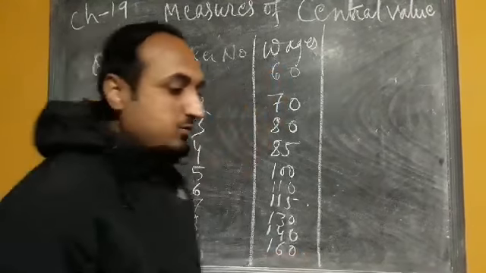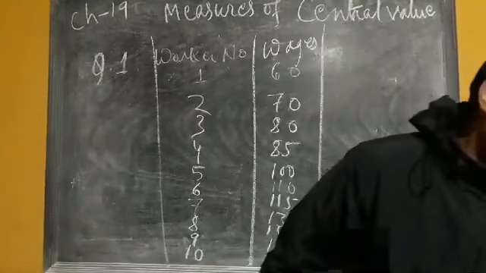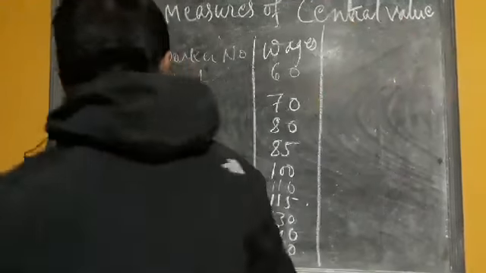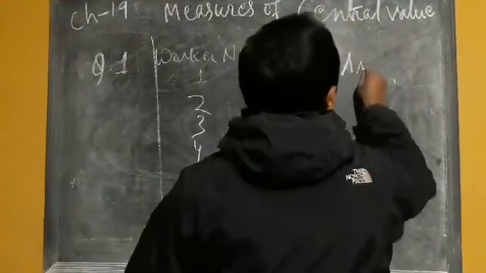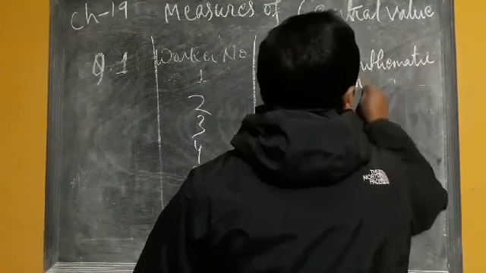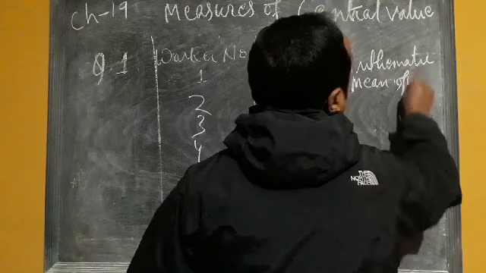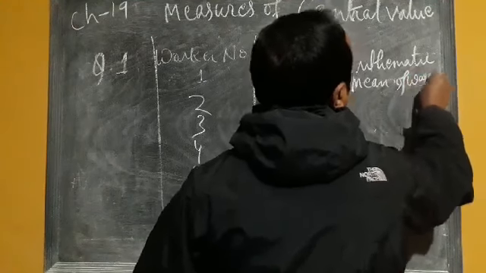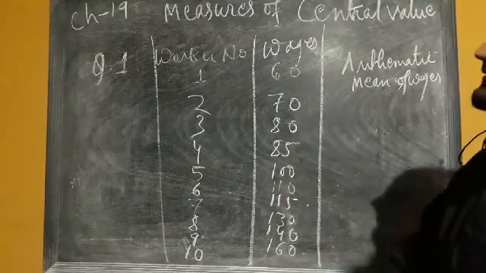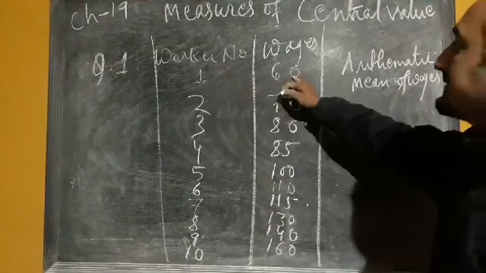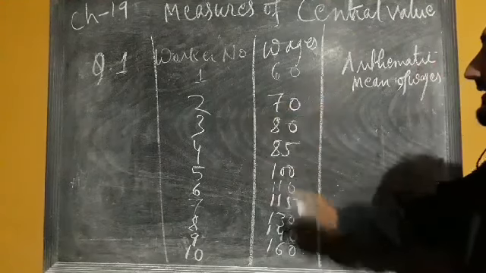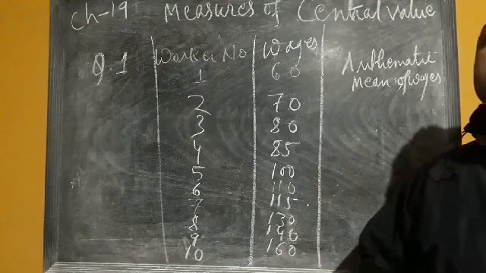Now what we have to do is calculate the arithmetic mean of wages. Different wages are given there. The first worker is getting how many rupees? 60 rupees wage rate. Second one 70, third one 80, 85, 100 and so on. Now we are asked to find the arithmetic mean.